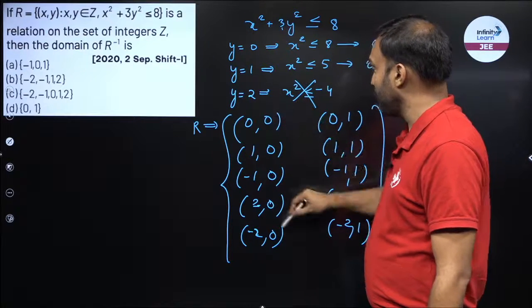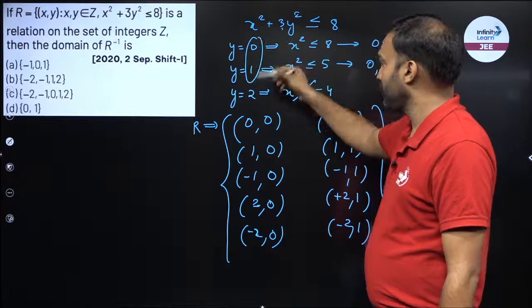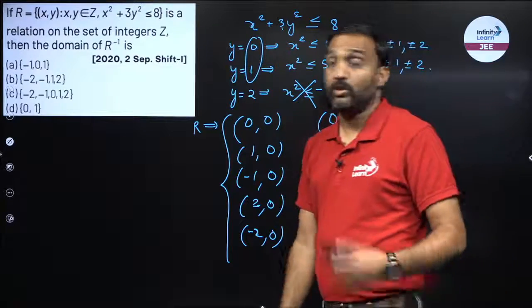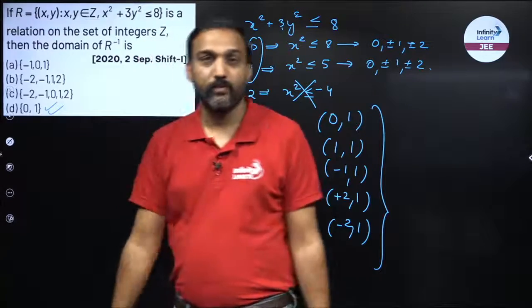Domain becomes the elements of y, right? So if I look at the y, I have only 0 and 1. This I can see over here, or I can look over here. The y is 0 and 1. So the domain of R inverse would be 0 and 1 only, right?